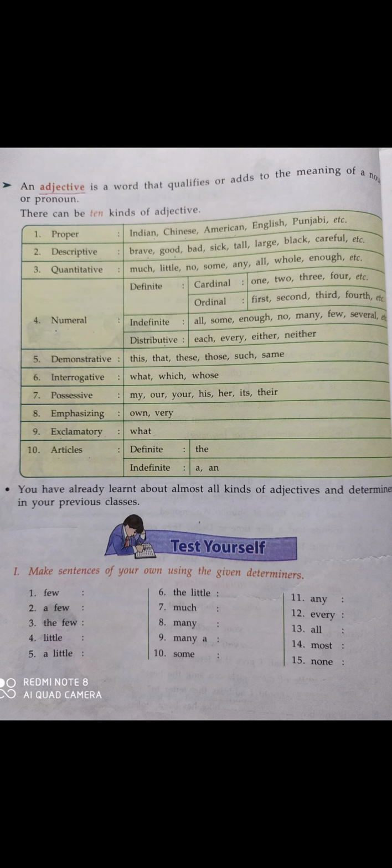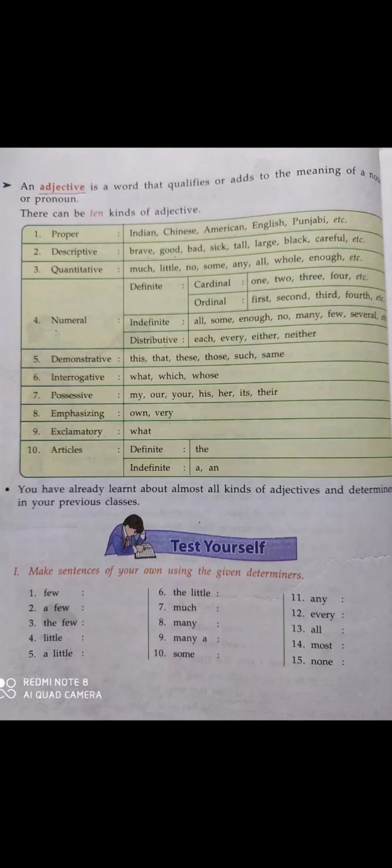Now interrogative adjective: what, which, whose. If we use them in a sentence, for example, what game are you playing? Interrogative adjectives are used to ask questions, but when they are used with a noun, as in what game, here game is a noun and what is used before the noun, so what becomes an interrogative adjective.